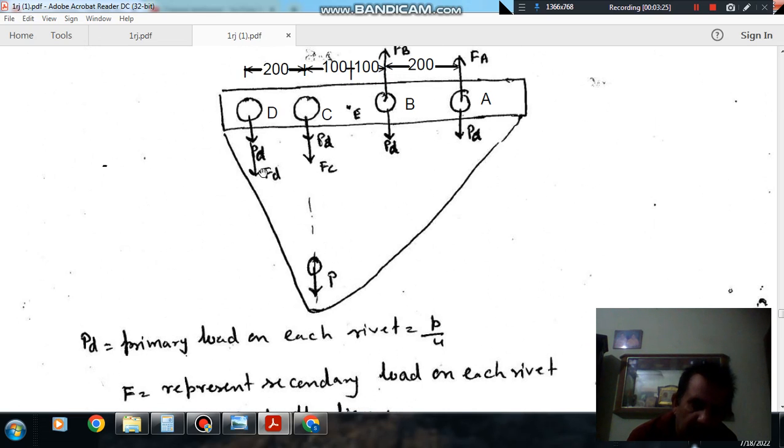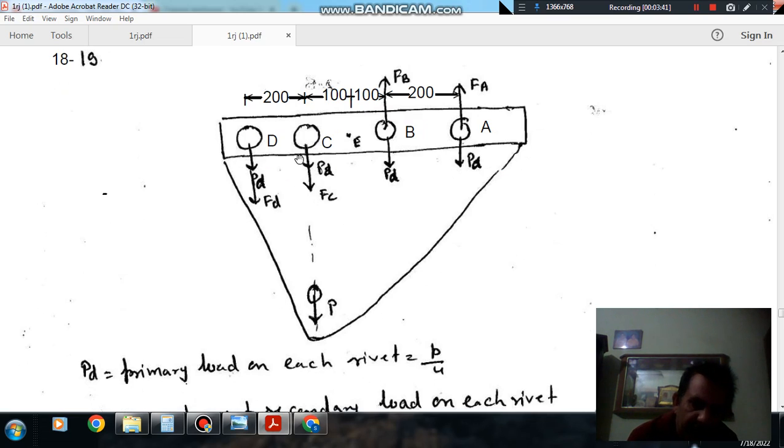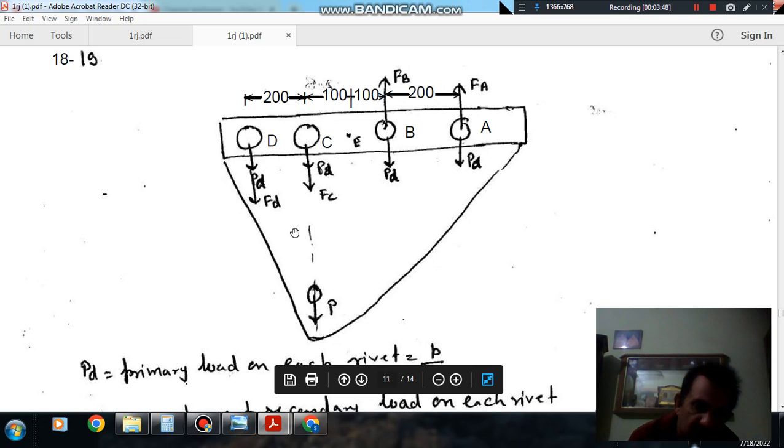Now FA by LA and FB by LB and FC by LC and FD by LD should be equal, because if we divide F by area, then it will be shear stress, and it is a case of torsion, and in torsion tau by R is constant.